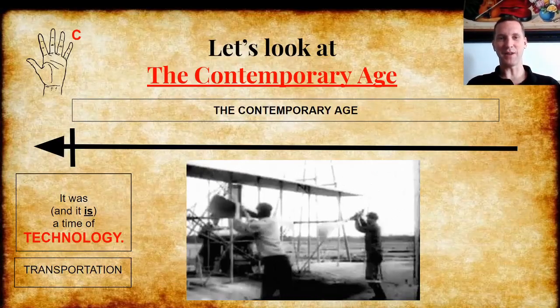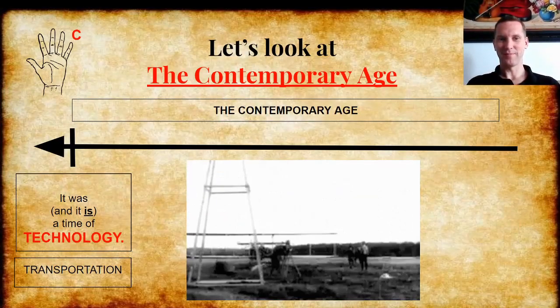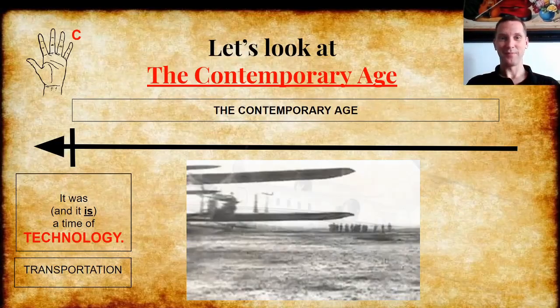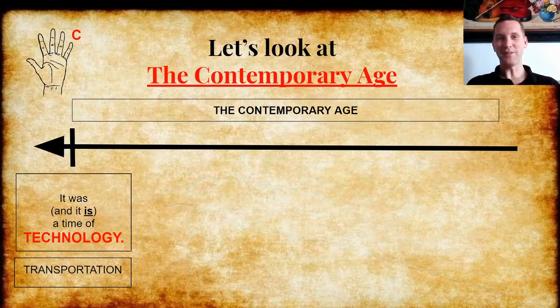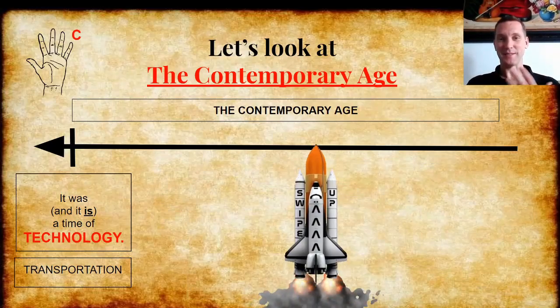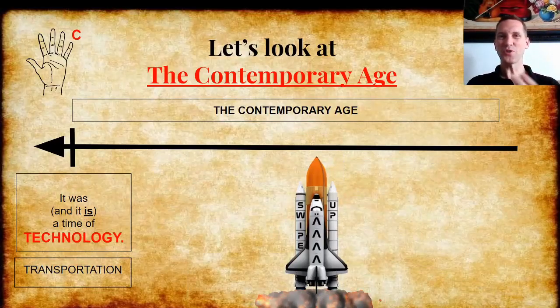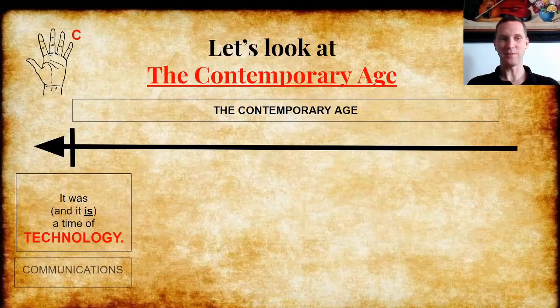These are the Wright brothers with the very first airplane. And there it goes. Humans can fly now. To modern airplanes, and even with transportation in space. There has been so much change in technology in the contemporary age.